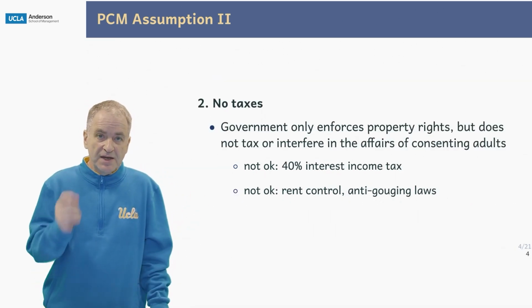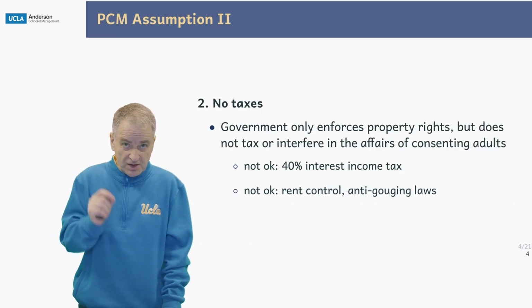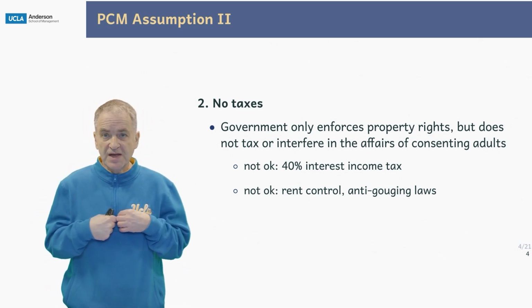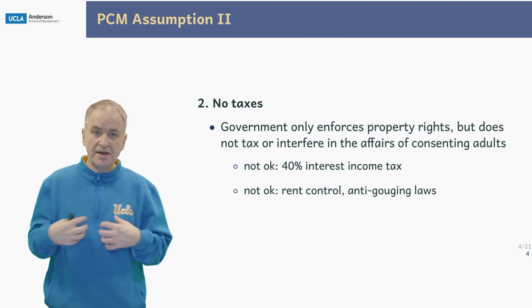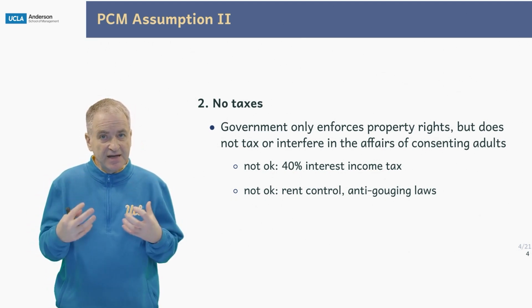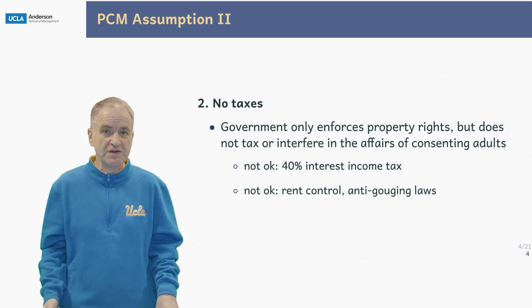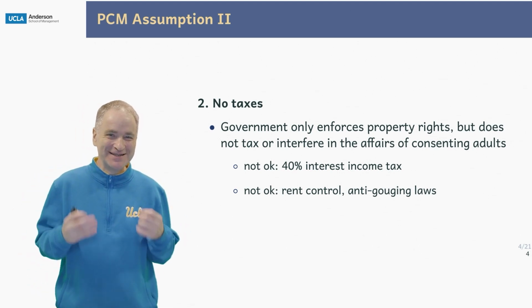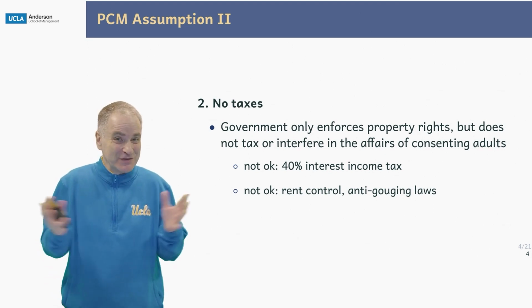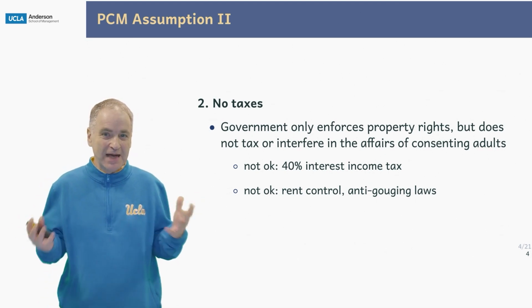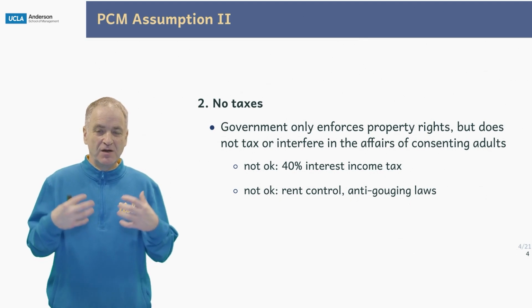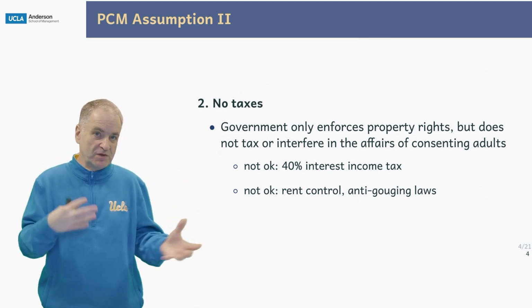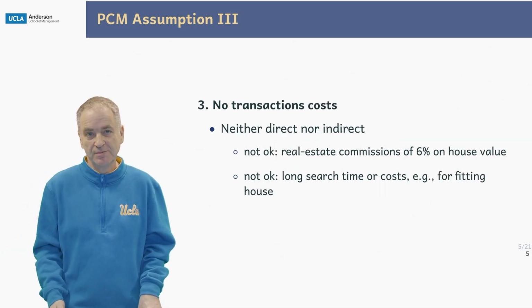Assumption number 2. The government is still in the picture. It still enforces property rights. So it still allows us to assign property rights, to contract, but it does not tax or interfere in the affairs of consenting adults. It's not okay to have a 40% tax on interest income. It's also not okay to have rent control or anti-gouging laws. It must really be allowed for me and you to agree with one another what we want to sell things for or what we want to contract about.